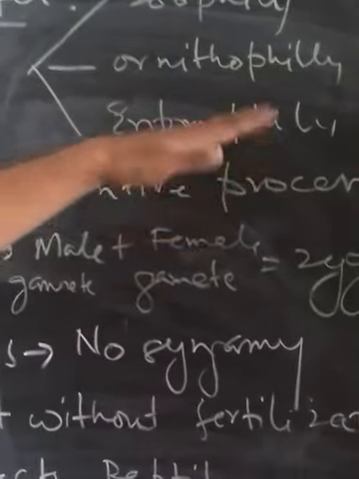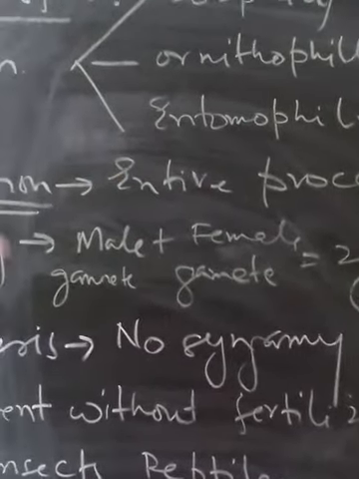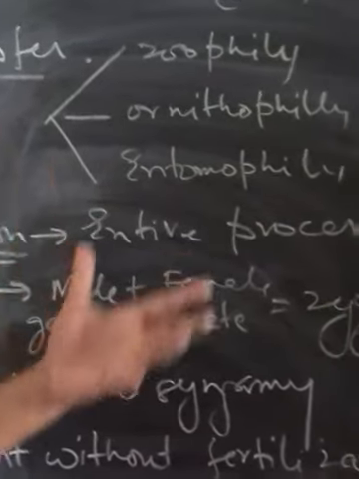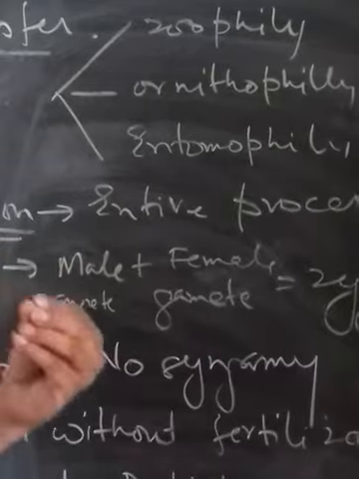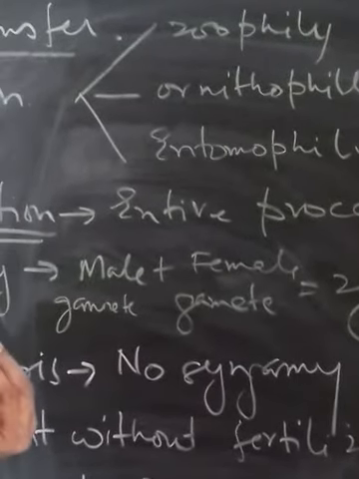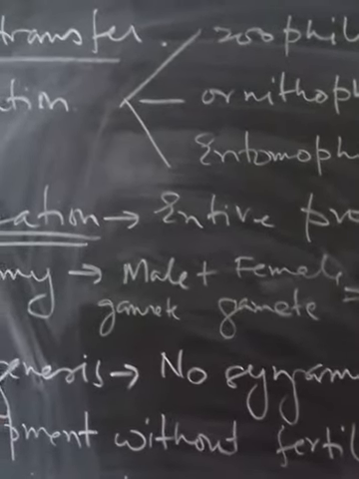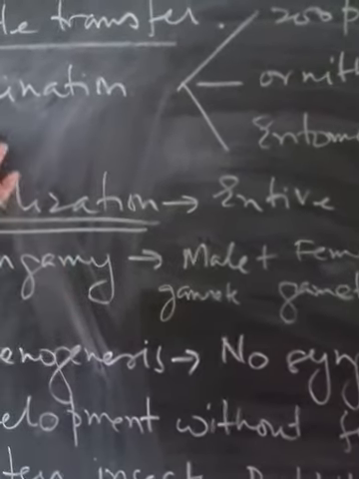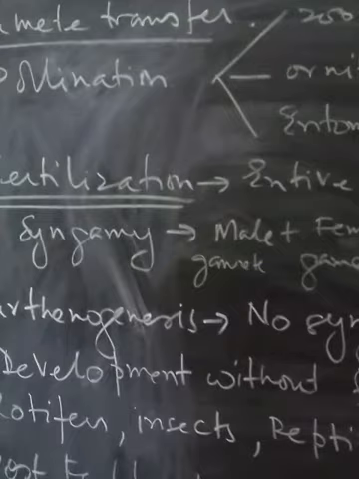If the pollination agent is an insect, then we say entomophily. Or through bats, it can be called chiropterophily. Or it can be through elephants also, like in Rafflesia, where the elephant is the agent of the pollinator. So we say there it is called elephophily.